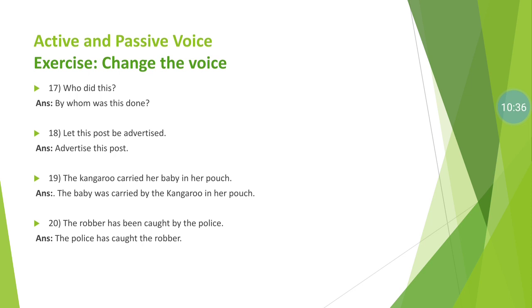Number 19. The kangaroo carried her baby in her pouch. In this sentence active voice is given, and we transfer into passive. The baby was carried by the kangaroo in her pouch.